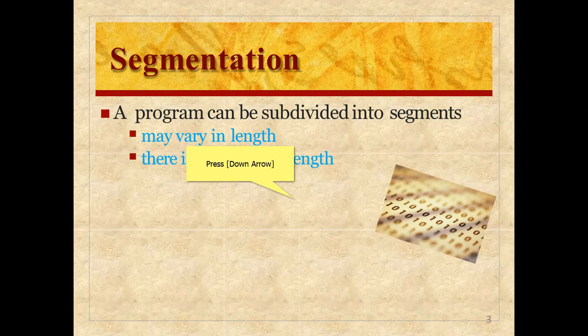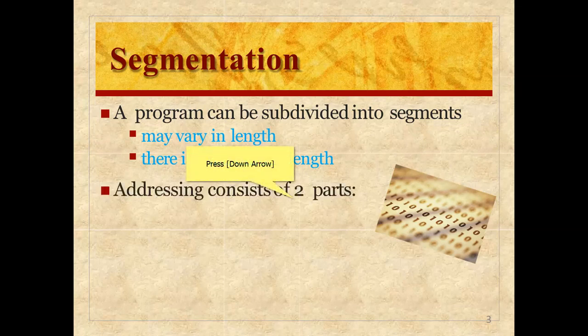The segment length may vary, and there is also a maximum size. The addressing consists of two parts, that is the segment number and the offset.